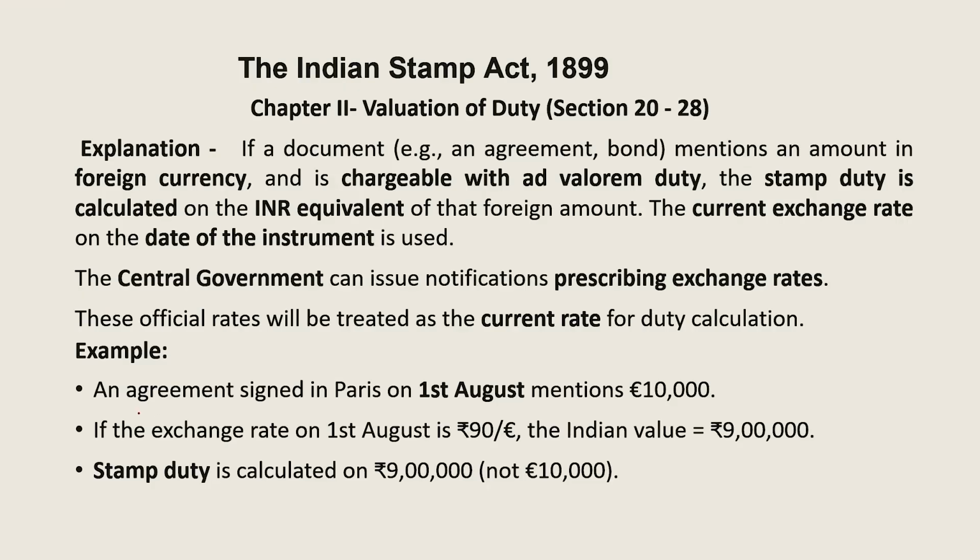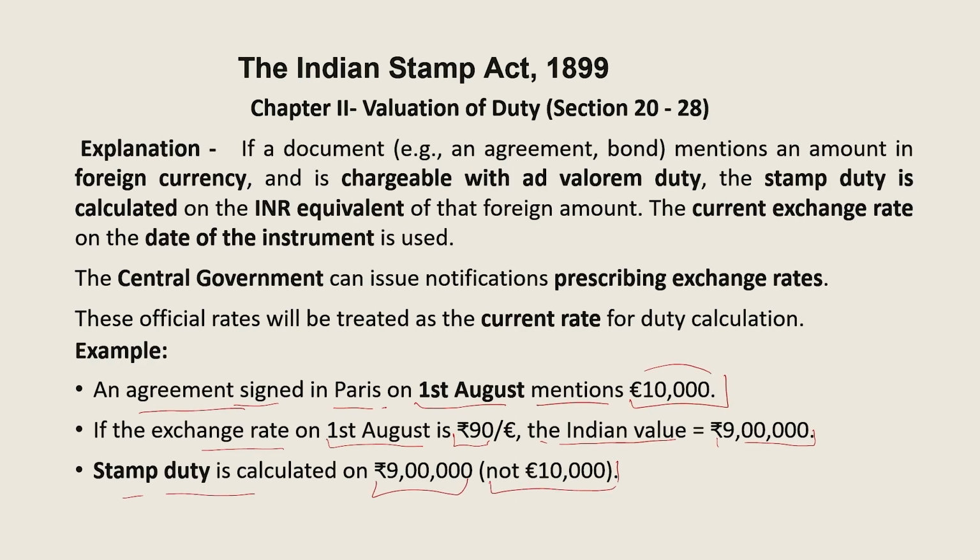Let us take one example here. For example, there is one agreement which is signed in Paris on 1st of August and mentions $10,000. So this agreement mentions a consideration of $10,000. Now, if the exchange rate on 1st of August is 90 rupees per dollar, then the Indian value of $10,000 is 9 lakh rupees. And the stamp duty is calculated on 9 lakh rupees, not on the $10,000. It is calculated on 9 lakh rupees.